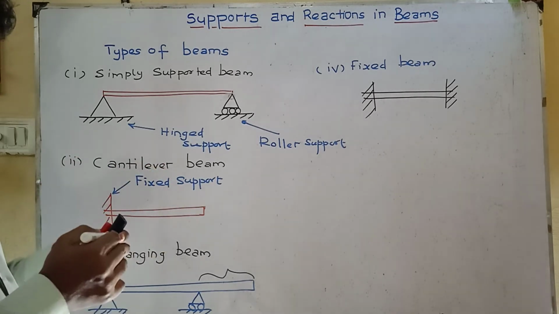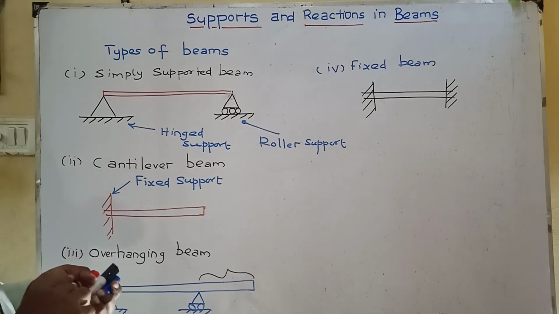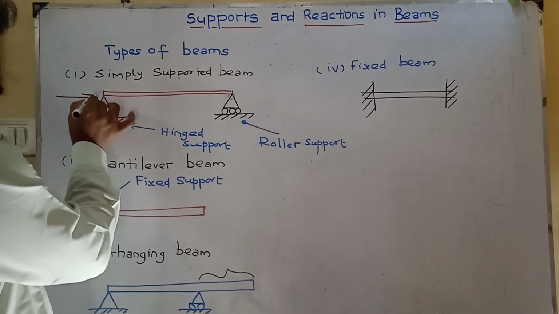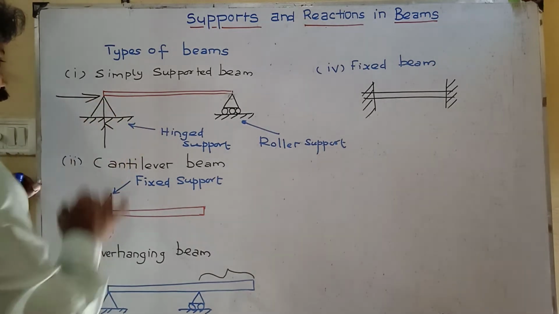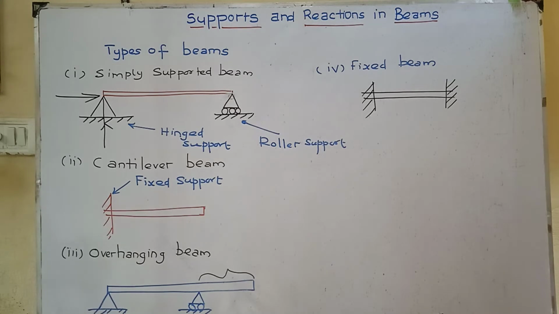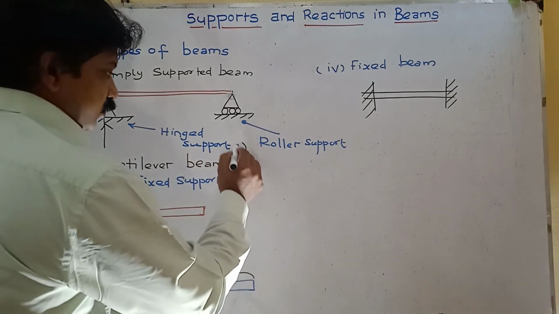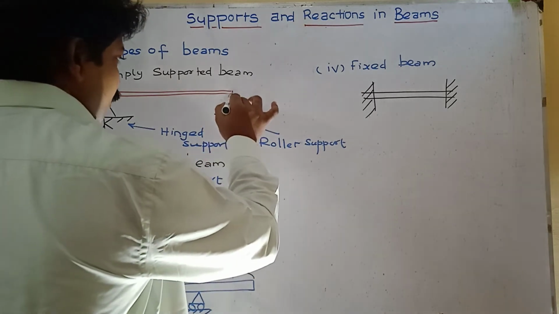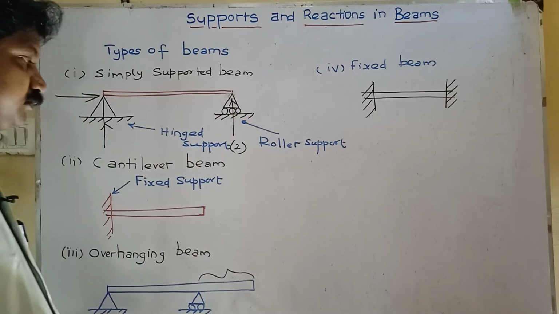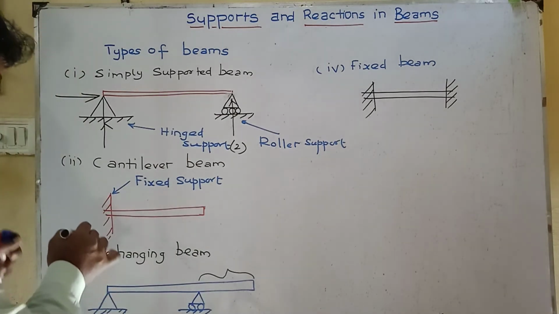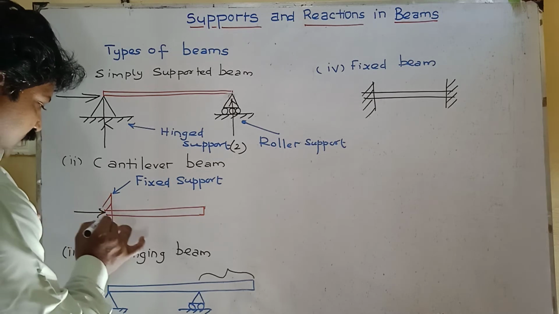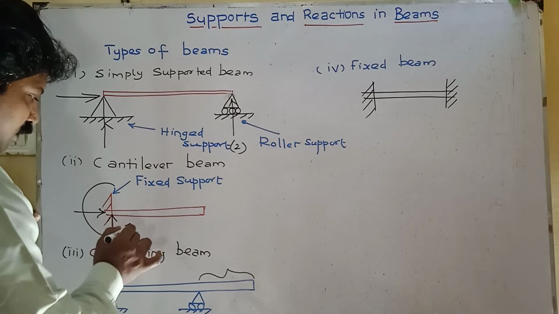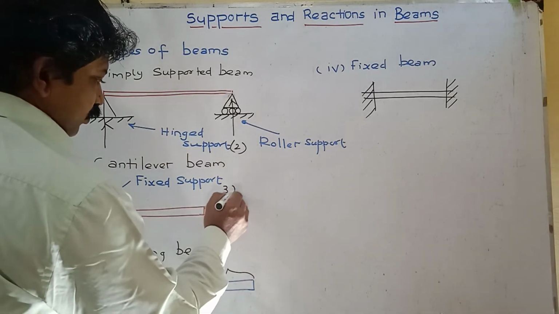The hinge support offers two reactions. One horizontal reaction and another one vertical reaction. So the hinge support always offers two reactions. Roller support offers only one reaction. And fixed support offers three reactions. One horizontal force reaction and one vertical reaction, one anti-clockwise moment. So number of unknowns is 3 in fixed support.